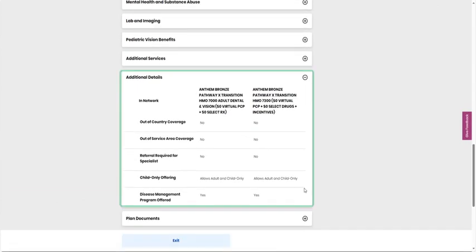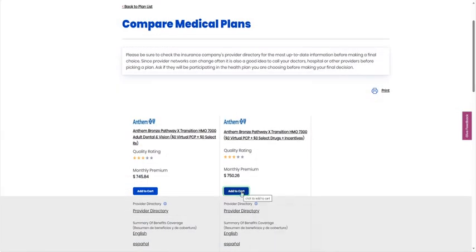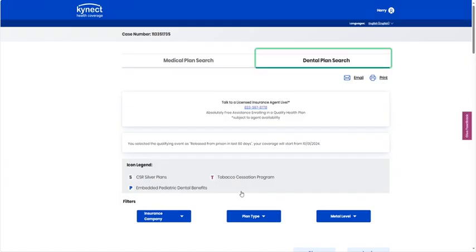For example, perhaps the applicant was intending on taking an international trip to visit family. In the Additional Details section, they can determine if out-of-country coverage is available in each plan. Select which plan is best for your client by clicking on the Add to Cart button. Next, we are taken to the Dental Plan search screen.